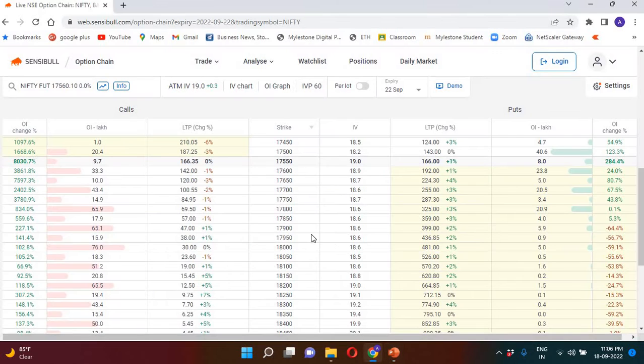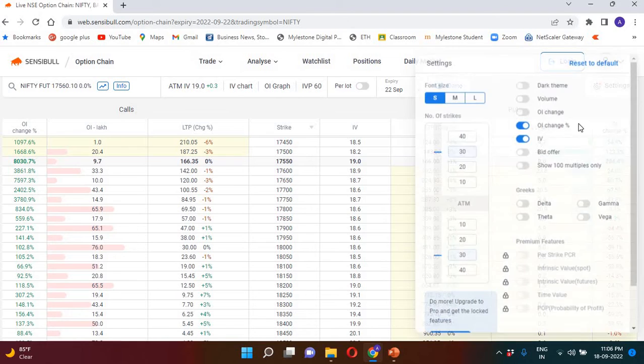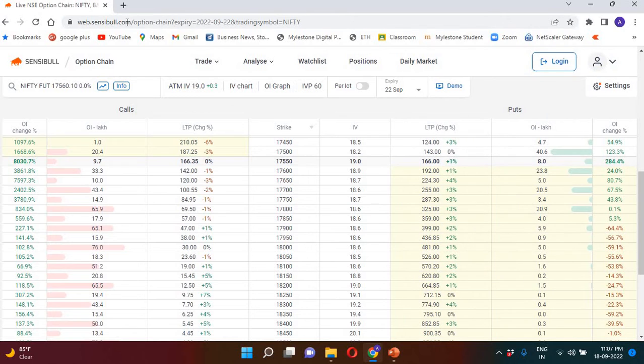Here what we are explaining is the option chain. In the option chain, last time we have seen the delta, gamma, theta, vega, all these things, which we can add here and check in the live market. In this option chain in Sensible, when you're looking at your live data, there is a delay because this is not a paid version.